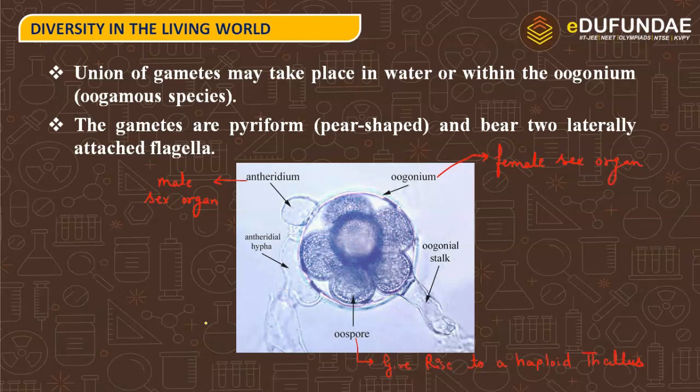There is an oogonium, the female sex organ, and an antheridium, the male sex organ. They arise from the same thallus. The oospores developing inside the oogonium will further lead to the development of new individuals, and they will be the haploid thallus.